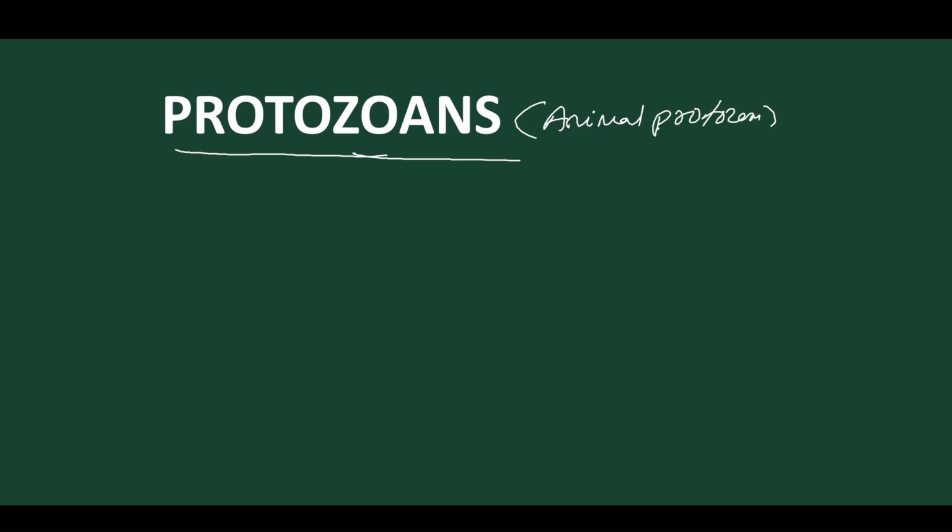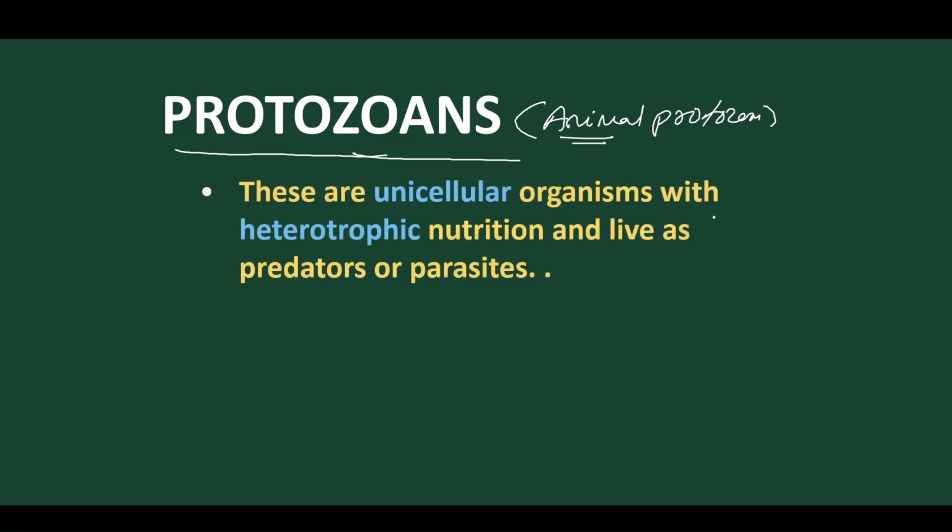So these are the protozoans. These are the unicellular animals present in protista, called animal protozoans. Normally they are single celled, and they are heterotrophic, meaning they don't have chloroplast. As they don't have chloroplast, they are heterotrophic.